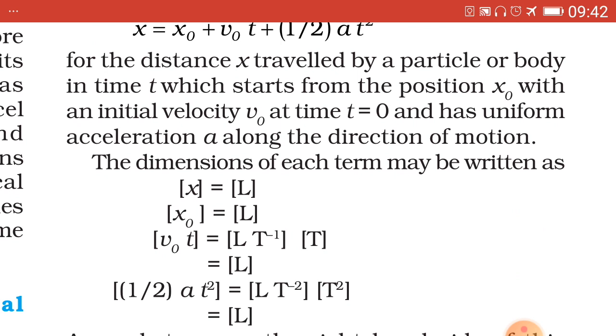Now the second term on RHS, x0 was the first term, second term is v0 into t. The dimensional formula of initial velocity, simply velocity, is L1 T minus 1, into t, which is capital T raised to 1. On simplifying, L raised to 1, and T raised to minus 1 plus 1, that is 0. T raised to 0 means anything raised to 0 is 1, hence it will be equal to L raised to 1.